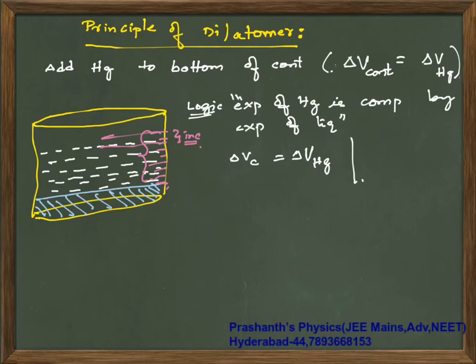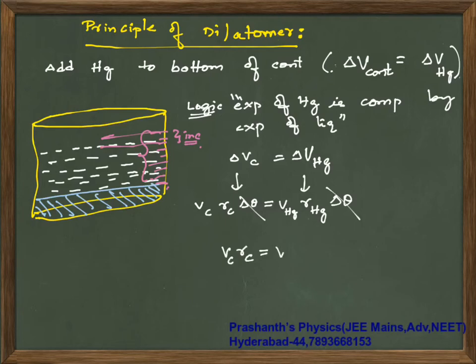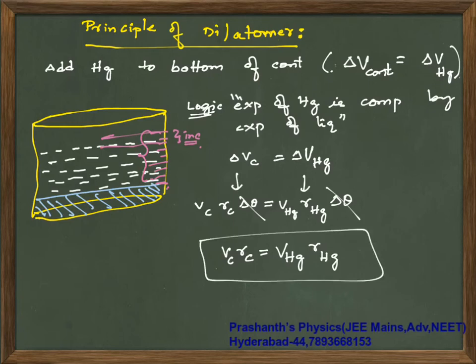So this container expansion is compensated by the mercury expansion, that is volume of Hg into gamma of Hg into delta theta. Delta theta will cancel off. So volume of container into gamma of container is equal to volume of Hg into gamma of Hg. This is your final value.